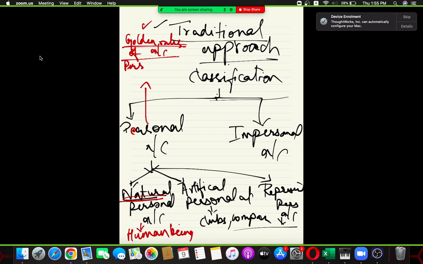For personal accounts, debit the receiver, credit the giver. What did I say? The golden rules of accounting under personal account: debit the receiver, credit the giver. Very simple, people. Debit whoever is going to receive. Who is going to give it? Just credit it. Golden rules of accounting under personal account, repeat after me. Debit the receiver, credit the giver.